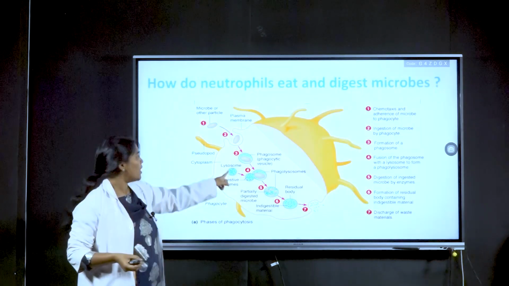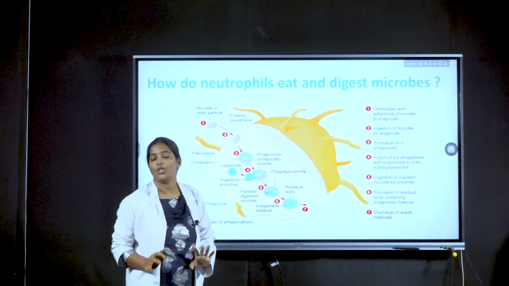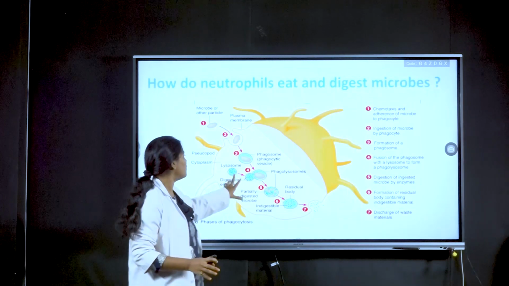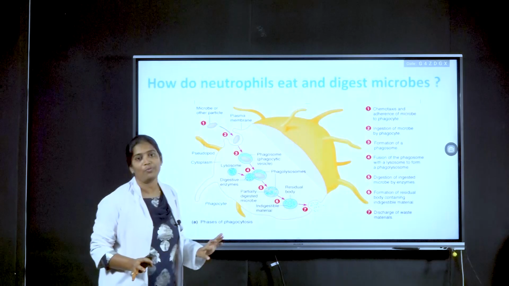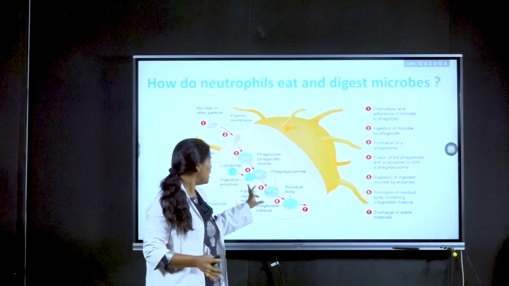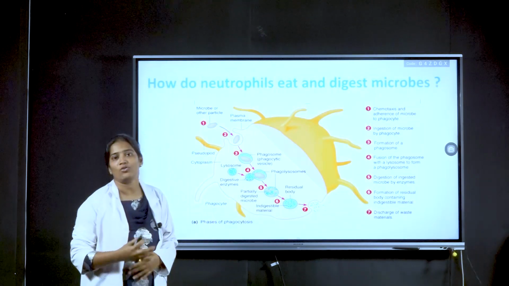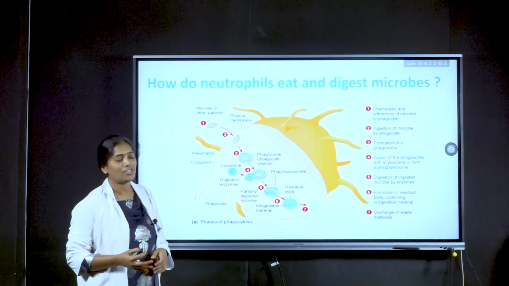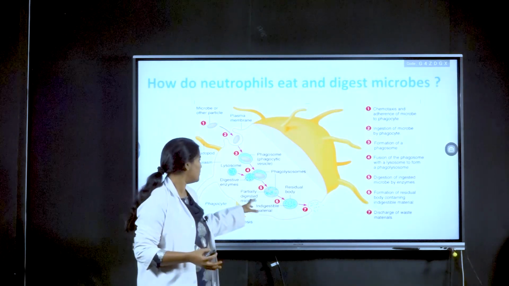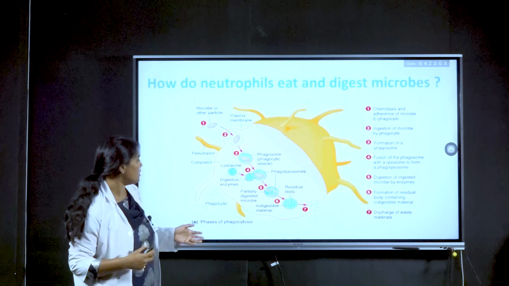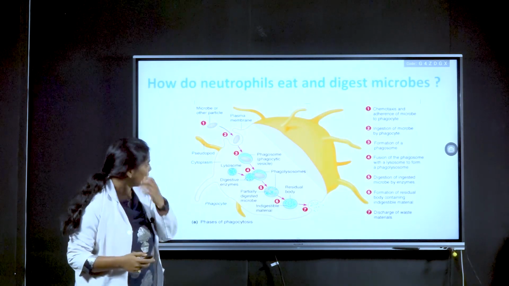This phagosome combines with the lysosomes present within the neutrophil, forming a phagolysosome. The lysosomes release digestive enzymes, thus causing digestion of that microbe.